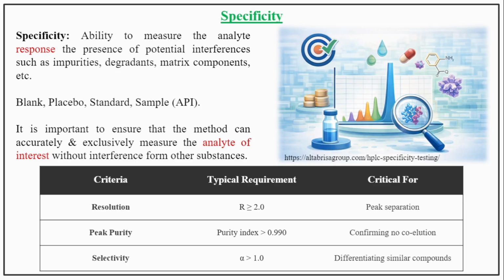In ICH Q2R2 guidelines for method specificity, we mainly check three parameters: resolution, peak purity, and selectivity. Here are typical requirements for all these parameters, critical for peak separation, confirming no coelution and differentiating similar compounds.